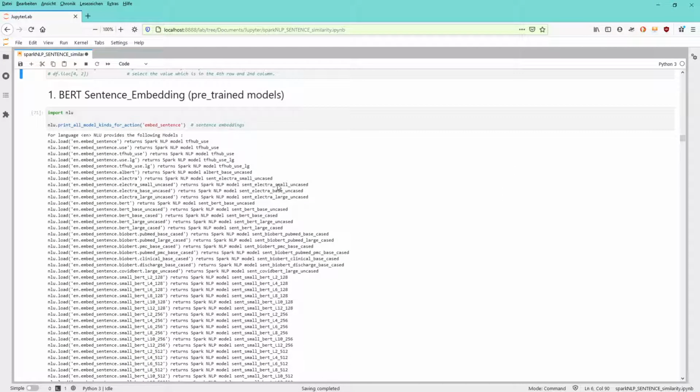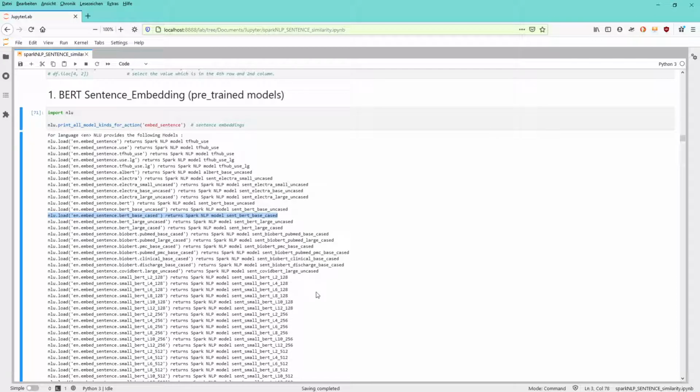Now to the critical part of our little artificial intelligence system. We have to incorporate the intelligence. And as you can see, John Snow Labs have run a lot of pre-trained models for sentence embeddings. You can think of it as a car. You might have here a Toyota Corolla, you might have here Mercedes-Benz, you might find some Porsche.